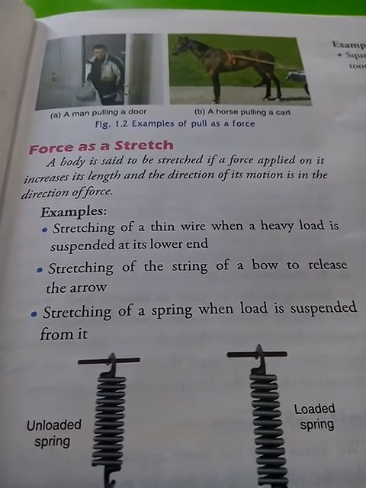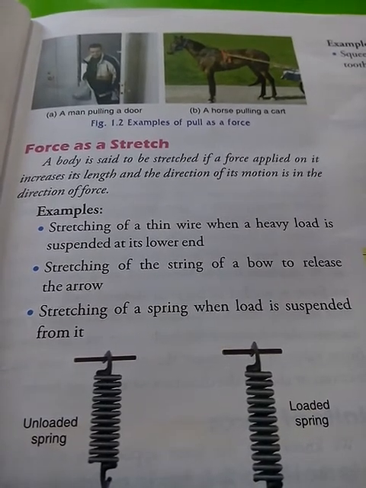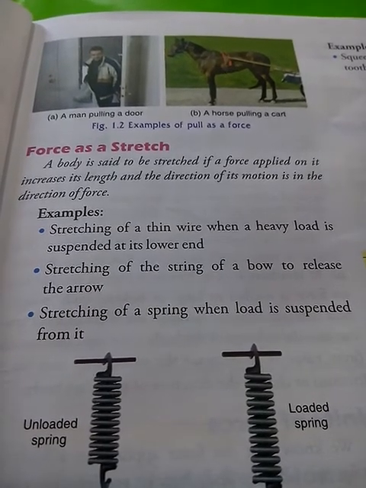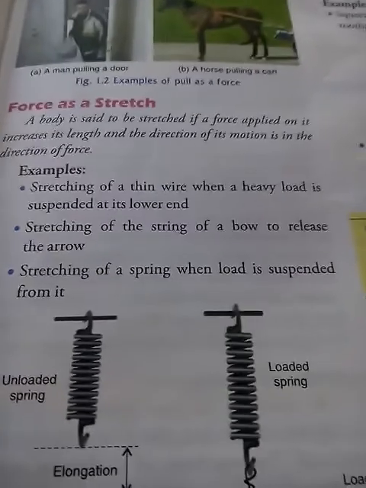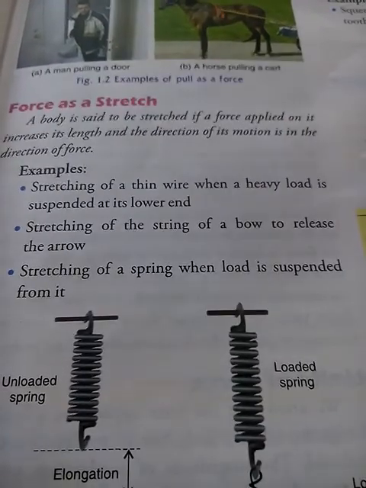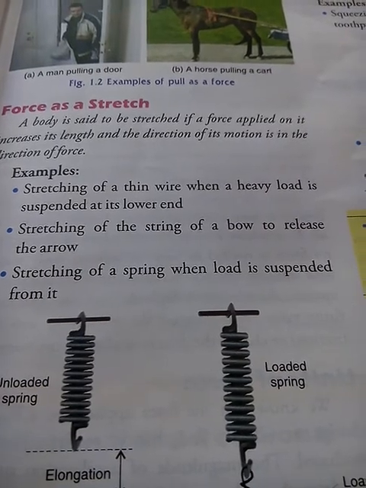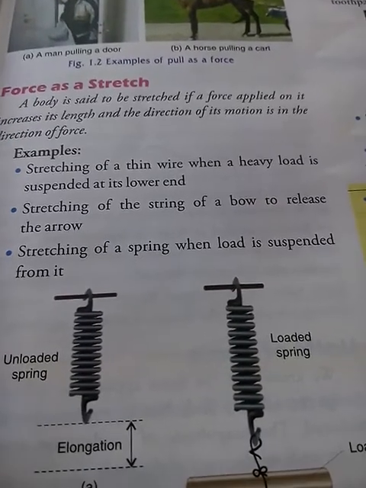So stretch means, for example, say we stretch a rubber band, then what happens when we apply force onto the rubber band? The rubber band expands, right? So that is a stretch. That means an increase in length in the direction of its motion. Whichever direction we are pulling it, in that direction only the stretch or the increase in length will be there.